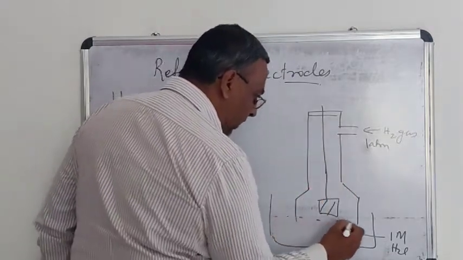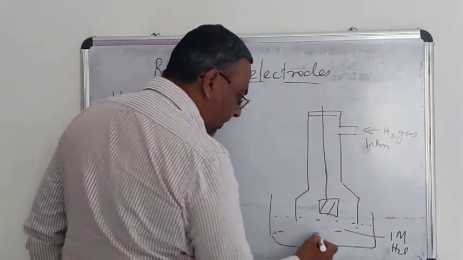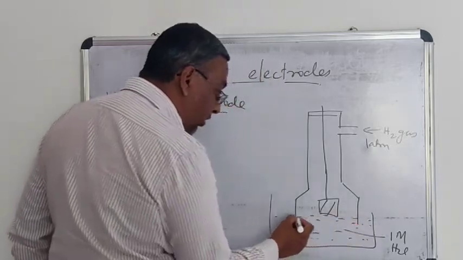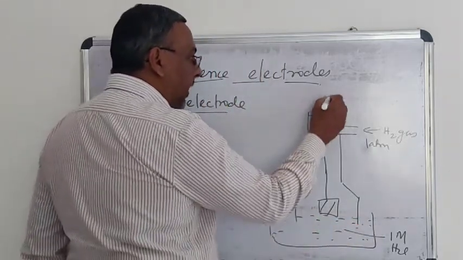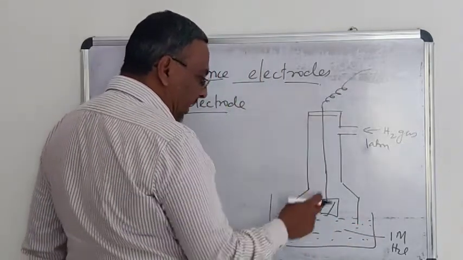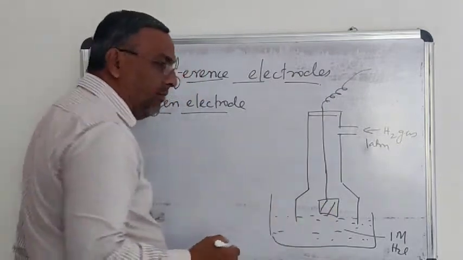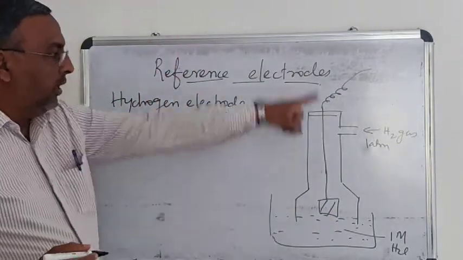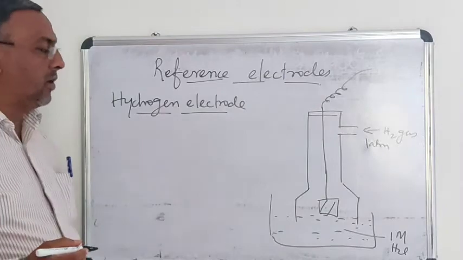Then the potential developed will be 0. An unattackable metal with acid, that is platinum foil, is used for electrical contact.